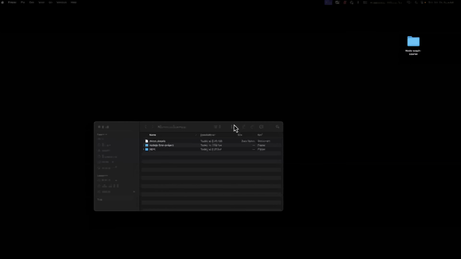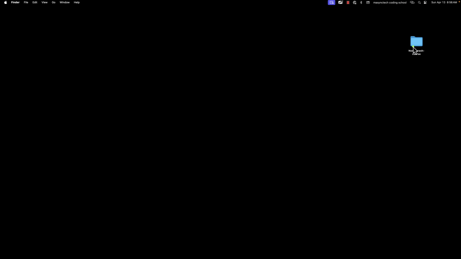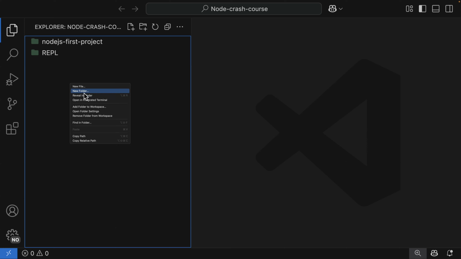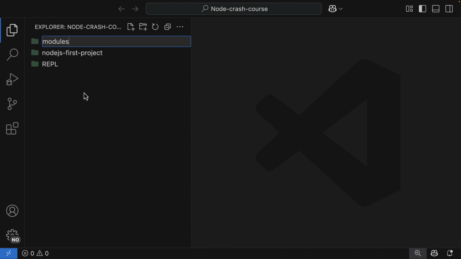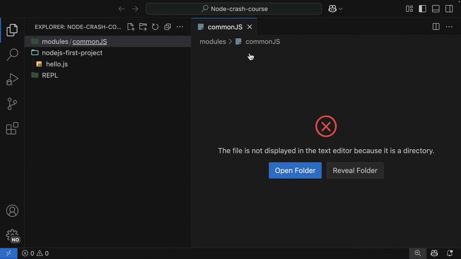I'm going to have a folder at the root of my project, or let me have it here in my VS Code, as new modules. And then we're going to have two subfolders. One is CommonJS. Alright, so let me open the CommonJS as a standalone.